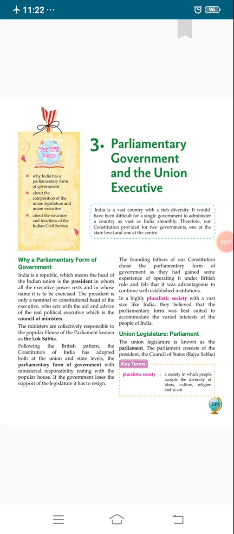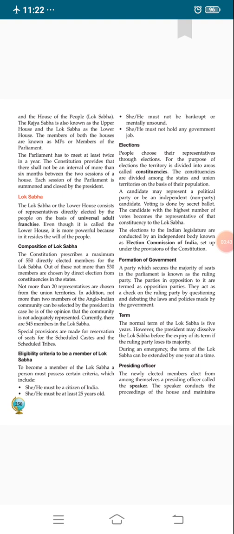Parliament is formed of two bodies, Lok Sabha and Rajya Sabha, and another body known as the President. It means Parliament is made up of three bodies: Lok Sabha, Rajya Sabha and the President.